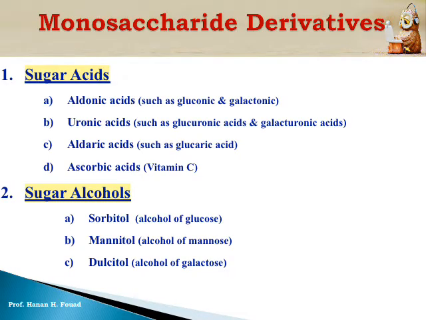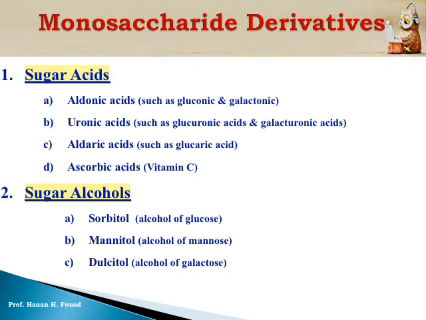The completion of monosaccharides: you have to know them by name, enumeration only, because in the exam you will be asked about the classification of monosaccharides. Does it belong to which type of monosaccharide? Is it aldose? Is it ketose? Is it triose?